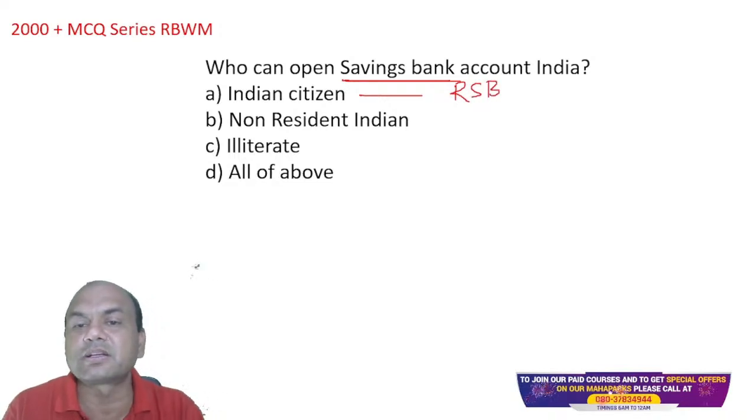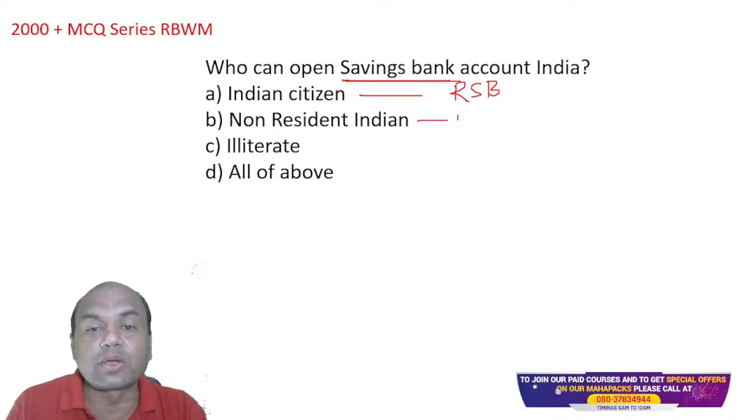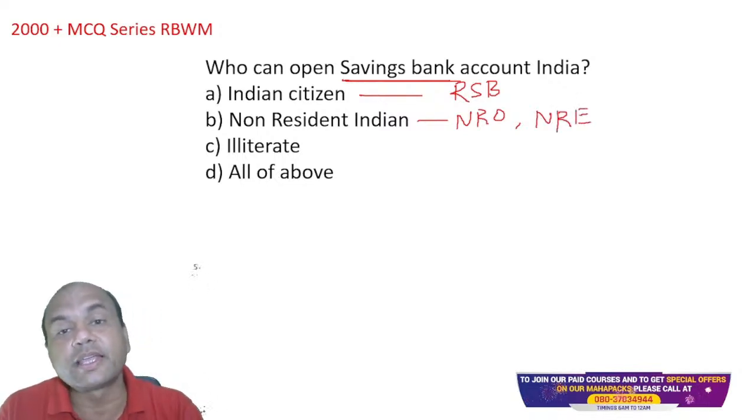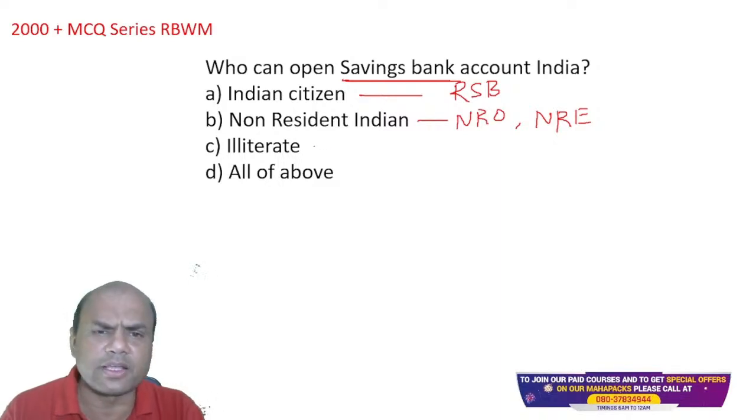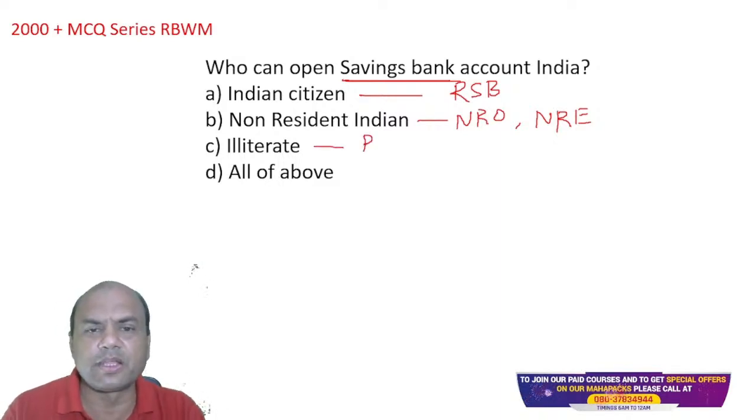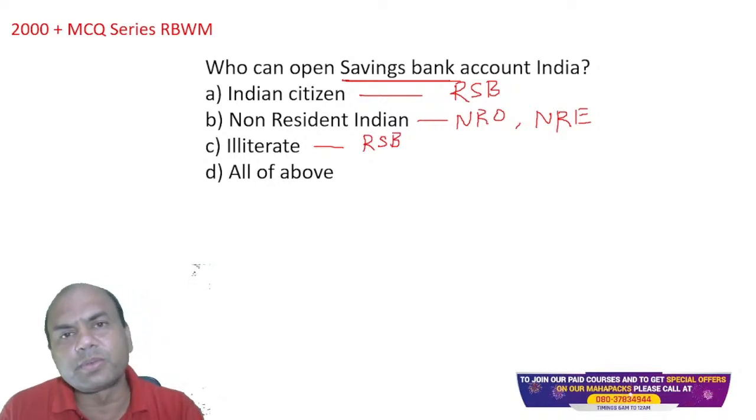When an NRI opens the savings account, it can be two types, NRO or NRE. Both are allowed. Non-resident external and non-resident ordinary. Both these are non-resident accounts. Illiterate, yes, obviously, that is RSB only. So anyone can open the savings account.